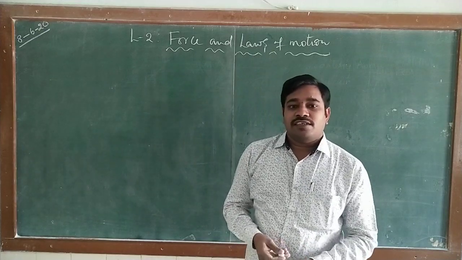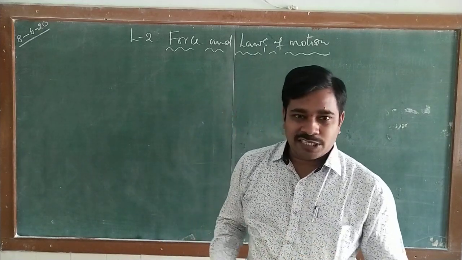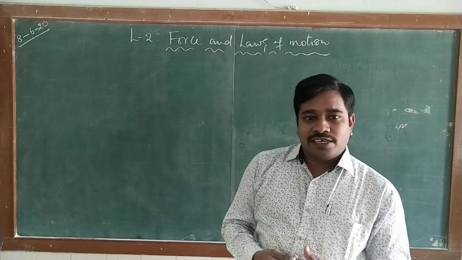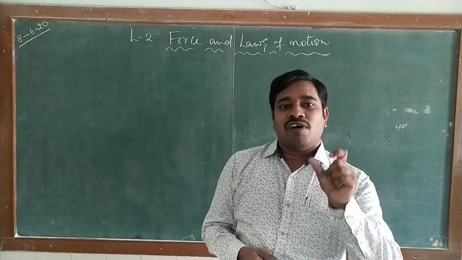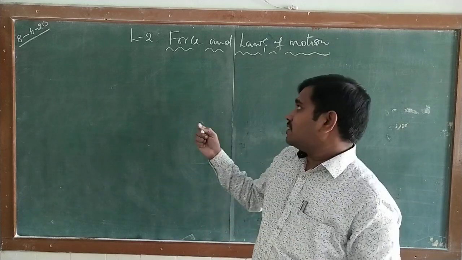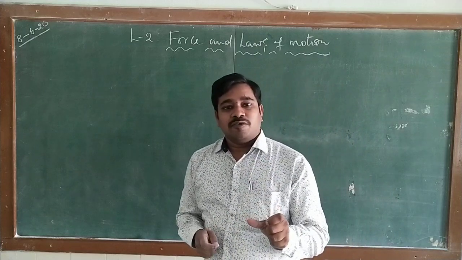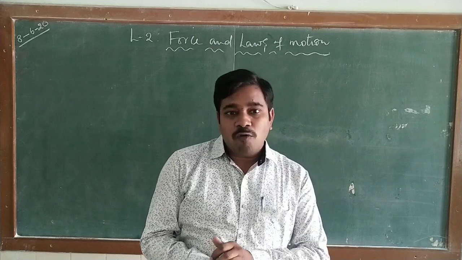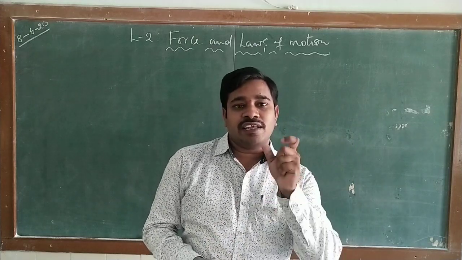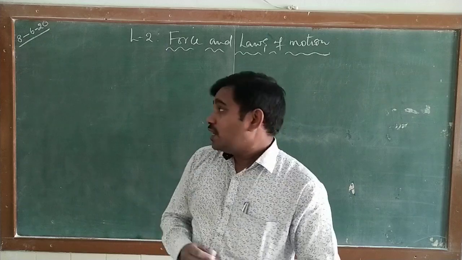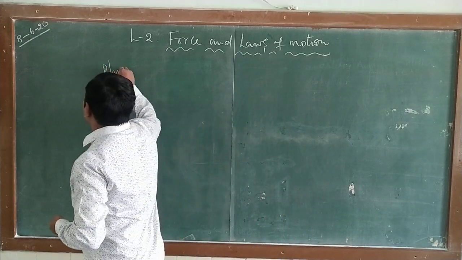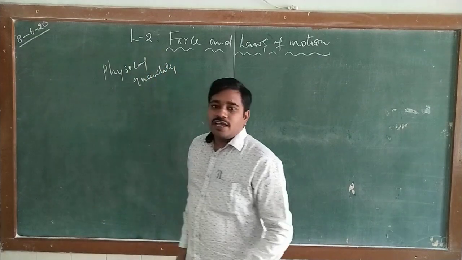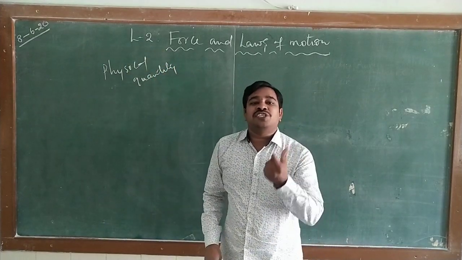In the first lesson we learned about motion, and we calculated speed, velocity, and average velocity. But we didn't learn what causes that motion. In this lesson we are going to discuss force and how we measure it, and how a body comes into motion. Definitely a physical quantity is required. So first of all, what is meant by a physical quantity? A physical quantity is nothing but something which we can measure.